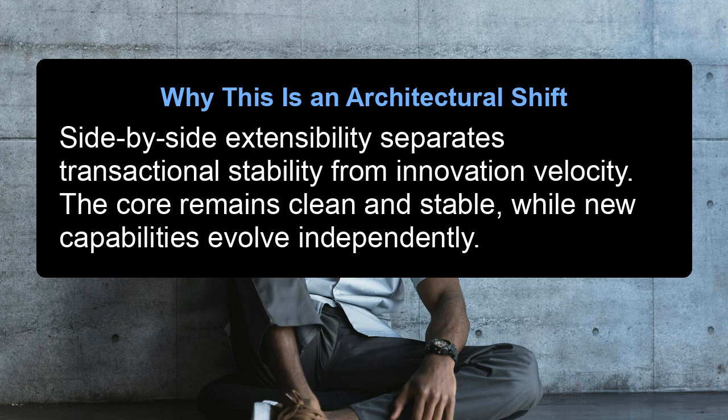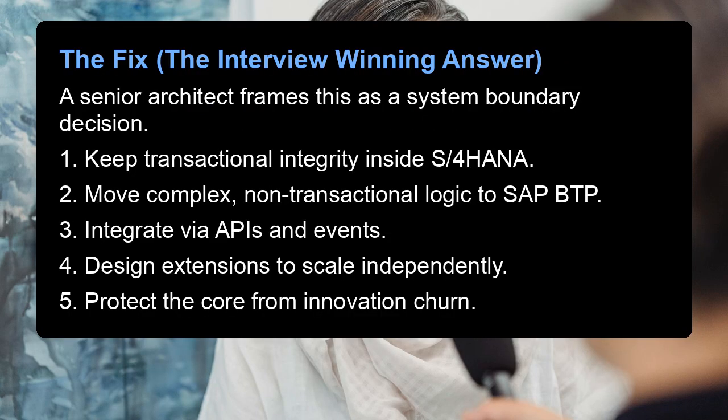Why this is an architectural shift. Side-by-side extensibility separates transactional stability from innovation velocity. The core remains clean and stable, while new capabilities evolve independently. The fix, the interview-winning answer. A senior architect frames this as a system boundary decision.